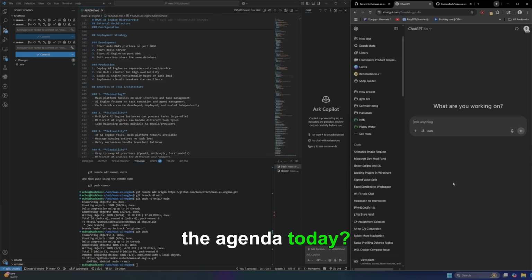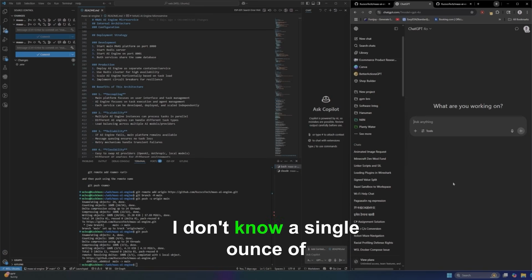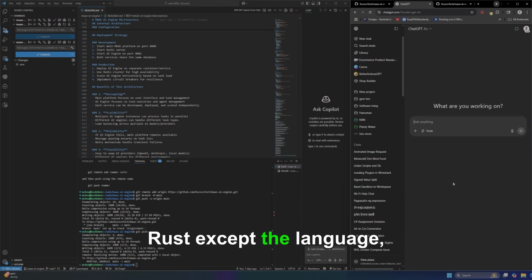What's on the agenda today? Let's think about this. I don't know a single ounce of Rust except the language, and I know nothing else. So let's try and learn Rust.